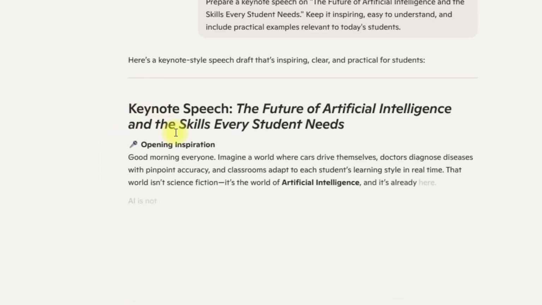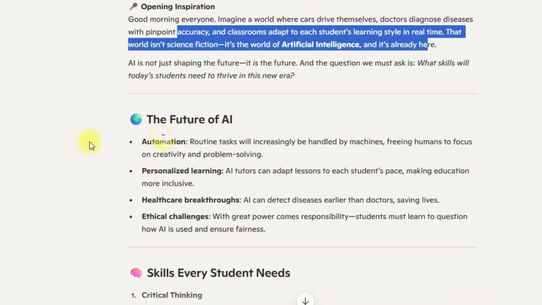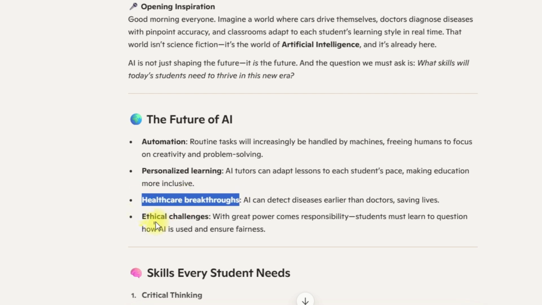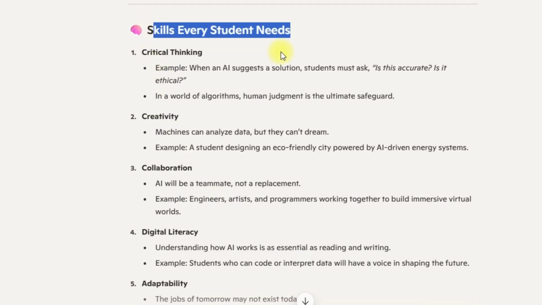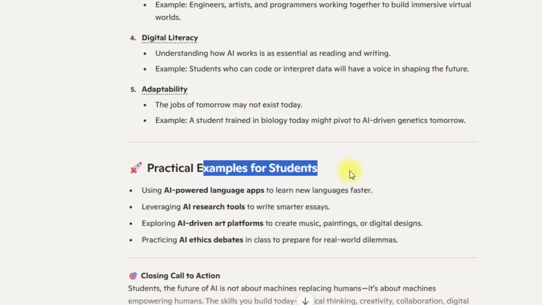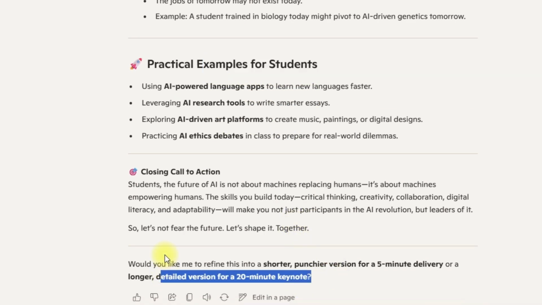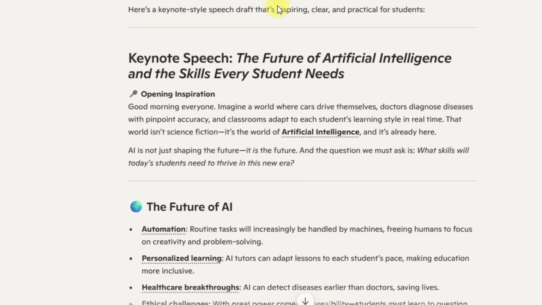Let's go ahead and click on send, and you can see within a matter of seconds it is writing the keynote speech. Opening inspiration, the future of AI, automation, personalized learning, healthcare, food, economic challenges, and so on. Skills every student needs: critical thinking, creativity, collaboration, digital literacy, adaptability, practical examples for students, and so on. You can see it even gives you up to a 20-minute keynote, even though at some point you have to share your own experience and put in a life story. So this concludes this sample tutorial about the use of Microsoft Copilot to write speeches.